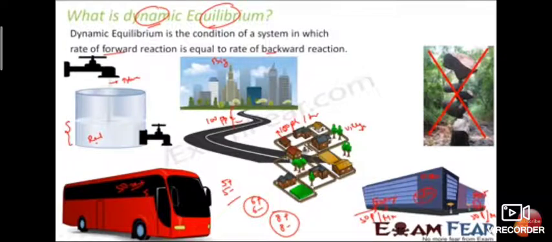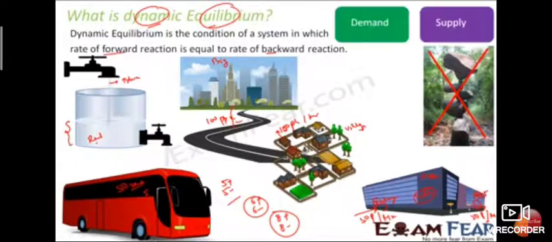According to this, the equilibrium constant is defined as the ratio of the product of the molar concentrations of the substances present in the reaction mixture, raised to the power equal to the number of molecules of the substance in the balanced equation. It is denoted by capital K equilibrium.